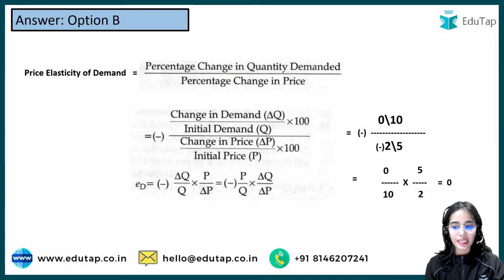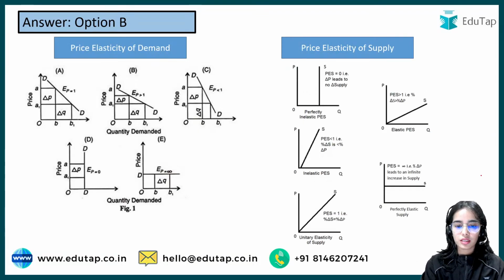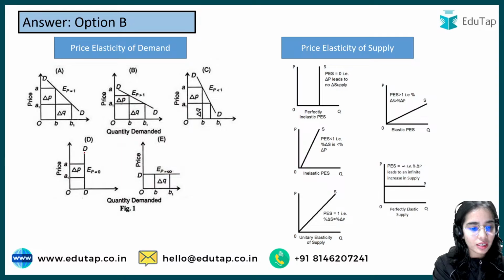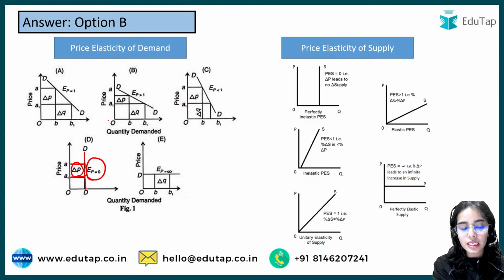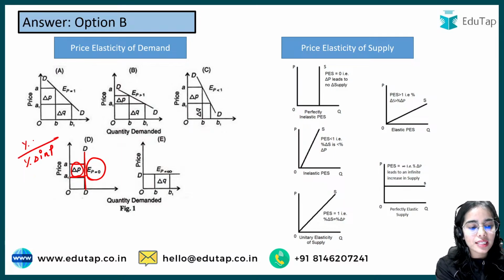Here B is the right answer, because perfectly inelastic demand cannot change with the change in prices. Even when the prices are changing, the demand cannot change. Unitary elastic is when the percentage change in price is the same as the percentage change in demand. If the price is decreasing by 10%, the demand will increase by 10%.